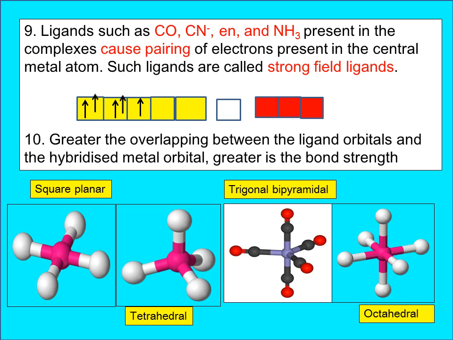Then the last point is, the greater the overlapping between the ligand orbital and the hybridized metal orbital, the greater the bond strength. To the extent that overlapping happens, they will have greater bond strength. Here are some of the shapes: square planar, tetrahedral, trigonal bipyramidal and octahedral. Just have a look.